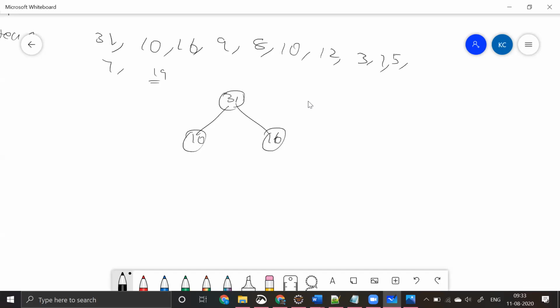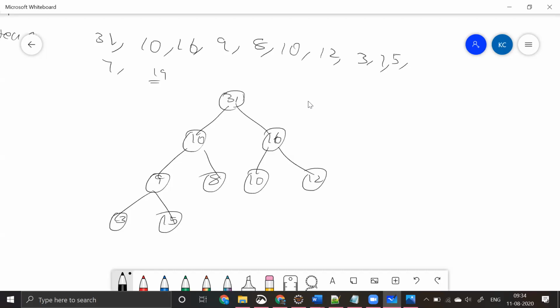So again, now maybe 16 over here. And now I'll be doing this 9, right? And then 8, right? 16 is my parent, and 16 is greater than 9 or 8, and that's fine. Right, now there is this 10. Now there is this 12, and again it is following my heap condition. That's fine. Now it is 3, right? And then it is 15.